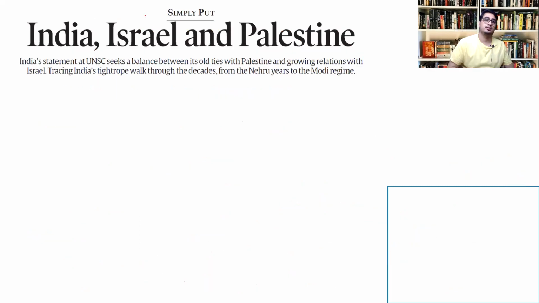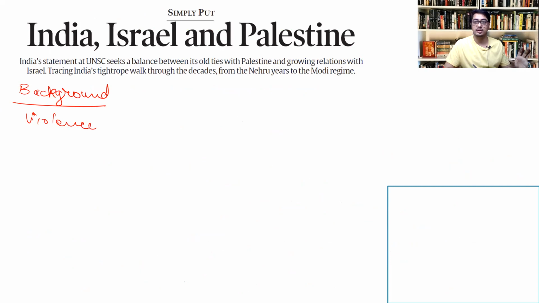So let's move on to the next article. It is India, Israel, and Palestine. So right now, as we know, what is the issue happening in the background? There is violence going on between Israel and Palestine. Even though the root cause goes way back, right from the phase when Israel was declared an independent country, the conflict between Israel and Palestine has been going on. In fact, it is considered the world's longest international conflict in known history, because from 1948 to the present, the conflict has not been resolved; it is continuing.